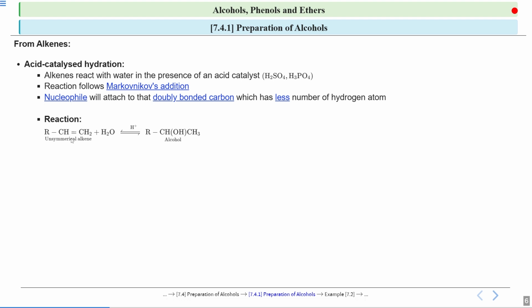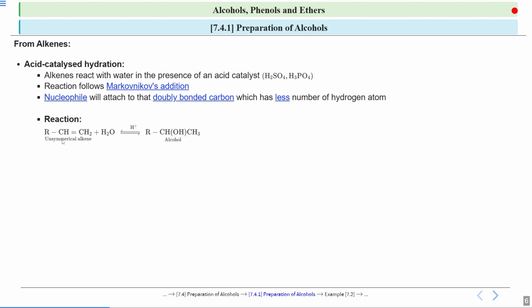So your alkene will react with water in the presence of an acid which acts as a catalyst. Your water will get attached to this alkene, that is one hydrogen and one OH. Now the question is to which carbon my hydrogen will attach and to which carbon my OH group will attach.